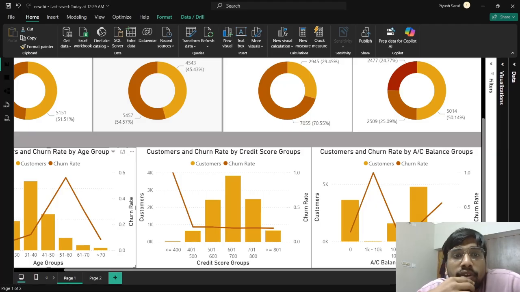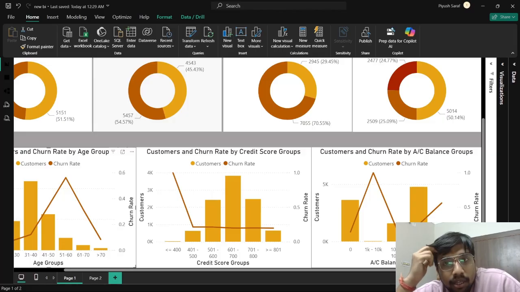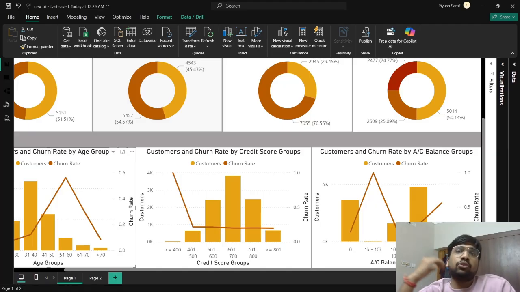Hmm. So if we look closely at these two charts about customers and churn rate by credit score and account balance groups, then we can also derive some more reasons, right? If we think in terms of loans, then people with less balance and less credit scores are rejected for loans because of their higher probability of defaulting.